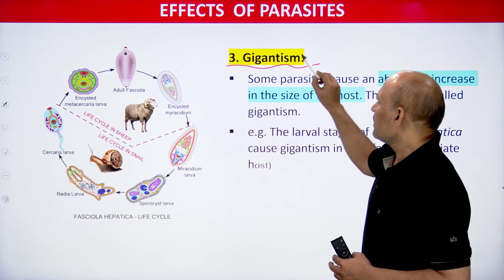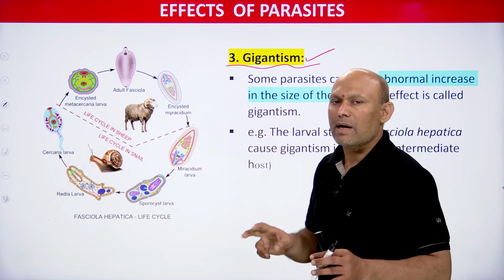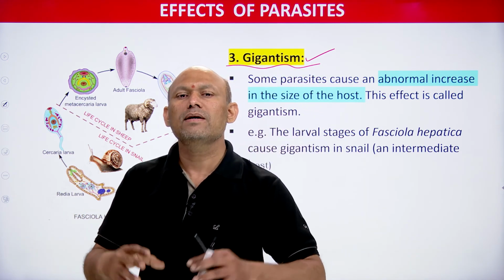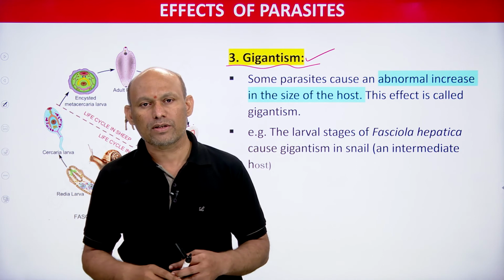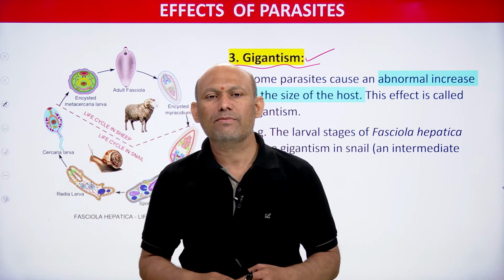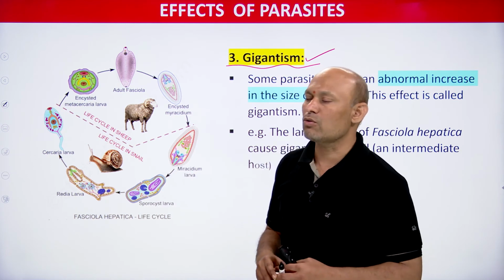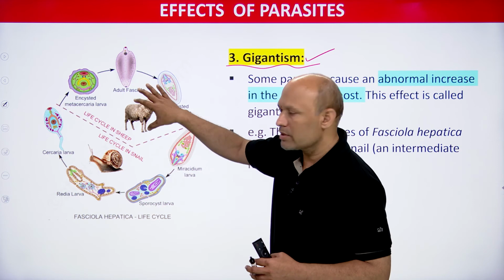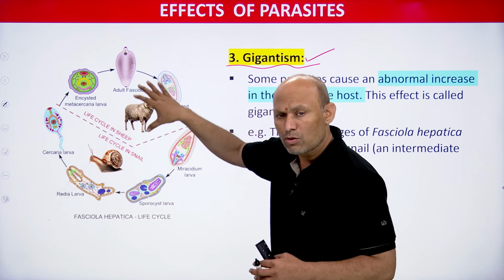So here, what is gigantism? Whenever parasites attack their host, they cause abnormal growth in the size of the body of their host, and this is called gigantism. For gigantism we have one example, students, Fasciola hepatica. Fasciola hepatica lives in two hosts.